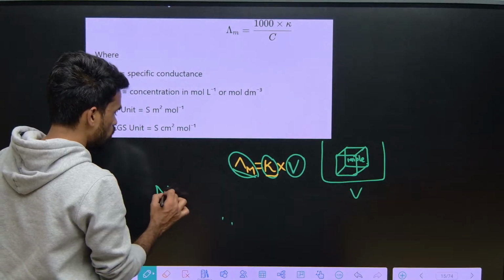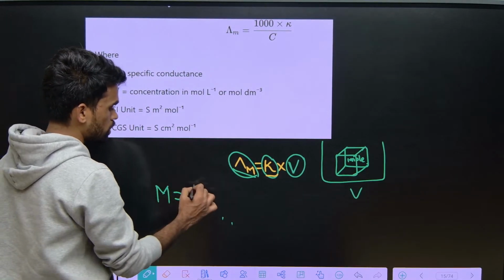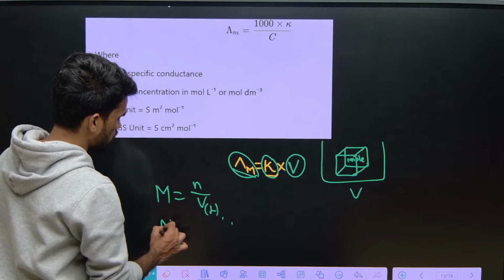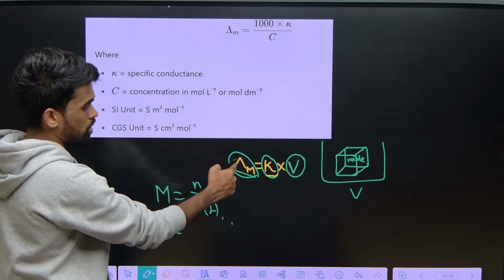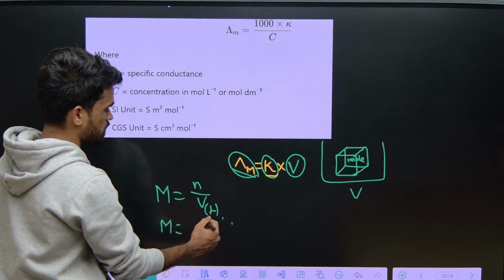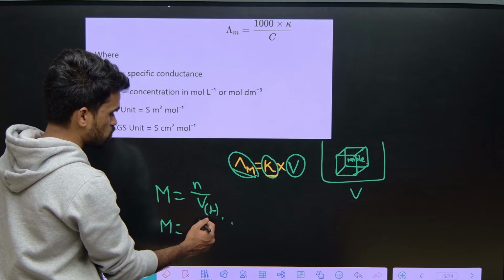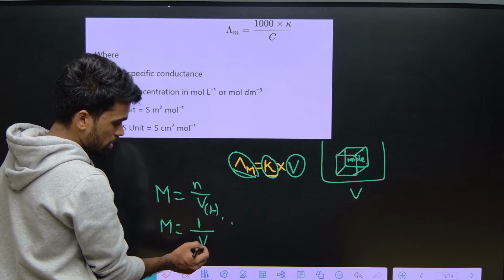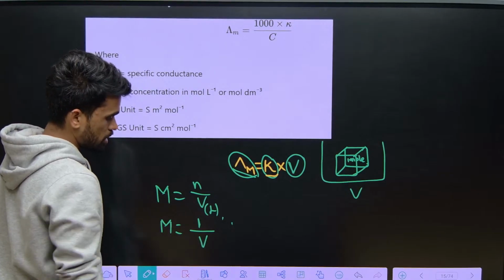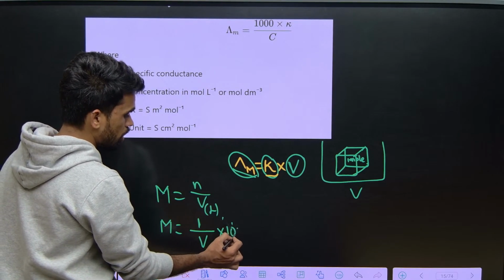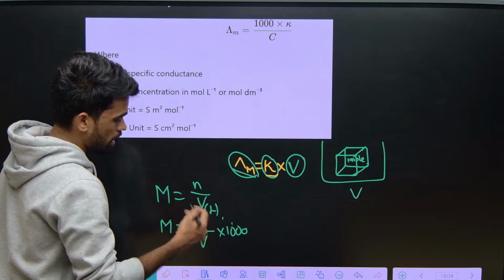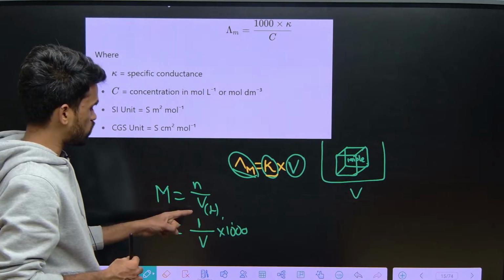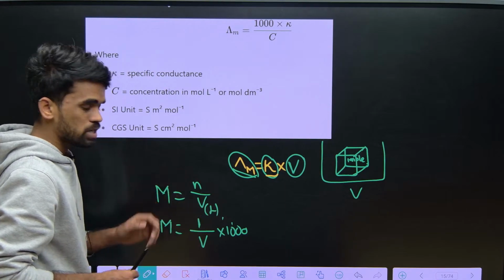And now we know molarity equals n by V. So V can be in liters. Now if you want to write molarity or molar conductivity, I am expressing it for 1 mole. So the number of moles is 1 present in V volume. If I express V in liters, I should take it like this. But if I express it in terms of ml, that is, I want to express it in CGS units, then M is equal to 1 by V into 1000.